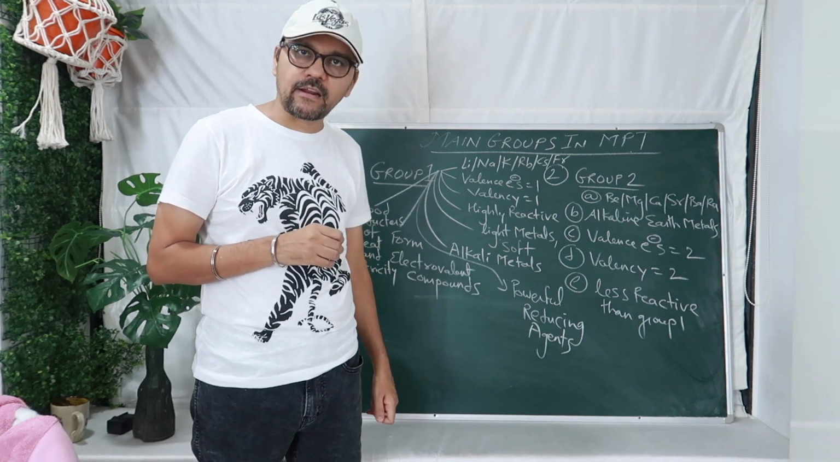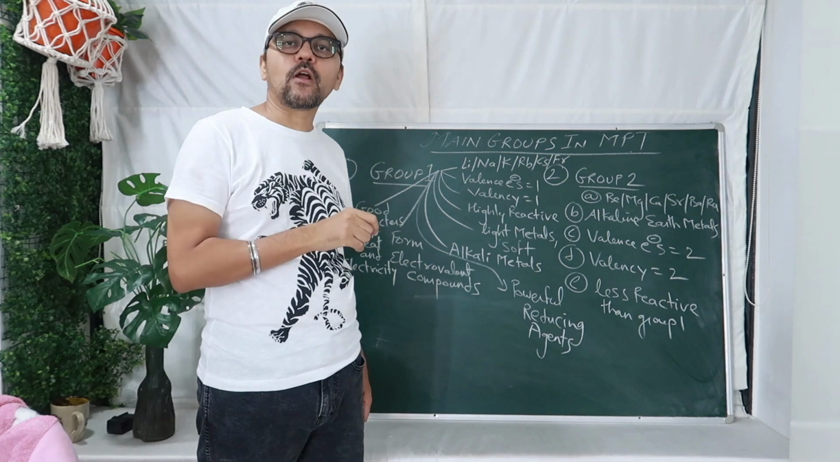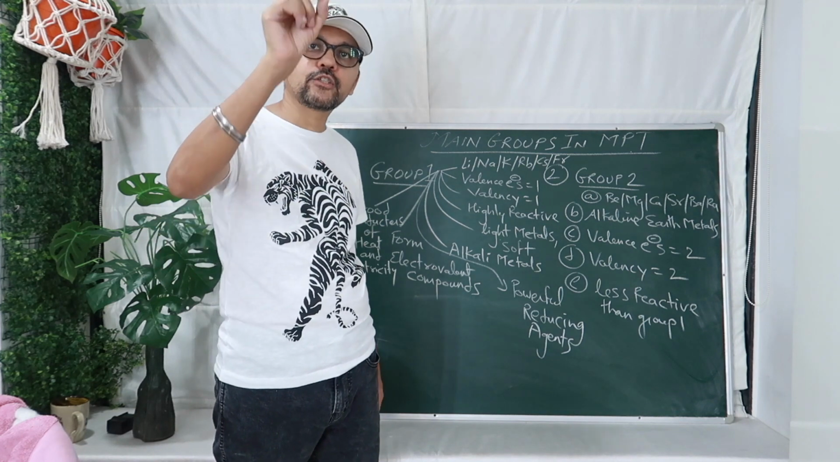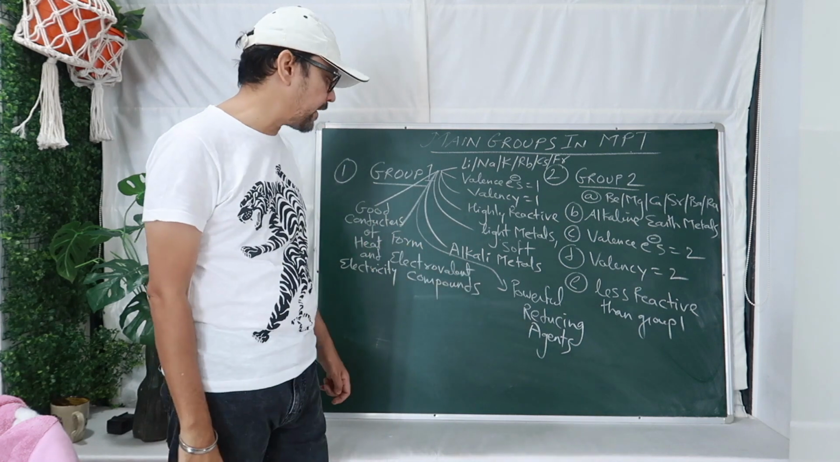You remember my trick from YouTube lecture number 1. Lithium, please stop calling me a cute zebra. So lithium, please stop mein kaun hai? Lithium, potassium and sodium. That is a powerful reducing agents.